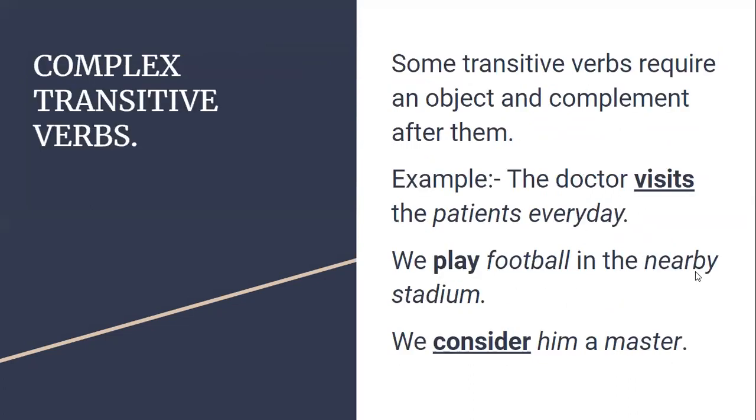Now, let us come to the other one, complex transitive verbs. Some transitive verbs require an object and complement after them. Again, see the same sentence I have taken. When I introduced transitive verbs, the same sentence I'm going on with. What is the difference between that sentence and this sentence, what nomenclature do you give for all these words in the sentence, and how can they be changed from active voice to passive voice? That's the reason why I told you all this.